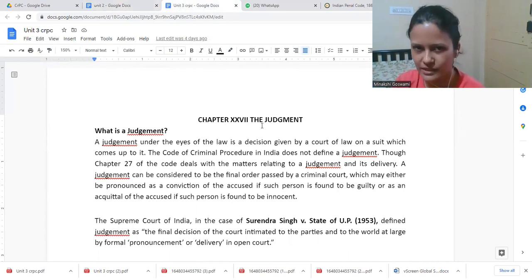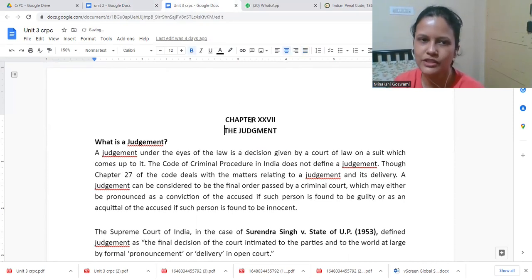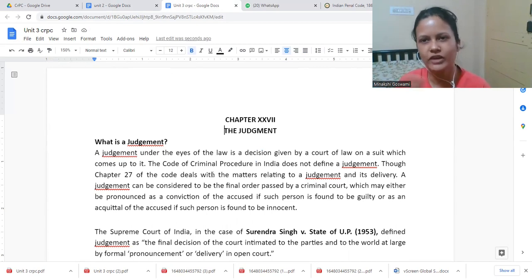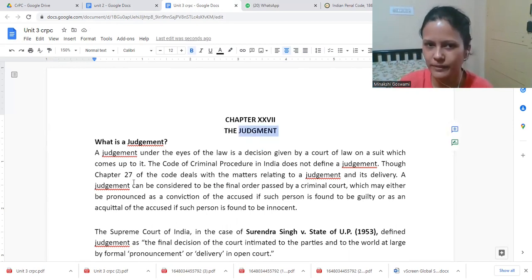From unit 3, this is the last topic that we are having, which is relating to judgment. Now, an FIR might be filed, there would be investigation, a preliminary report might be submitted, some inquiry would be done, then trial would begin. Right? Once the trial ends, judgment would be pronounced.